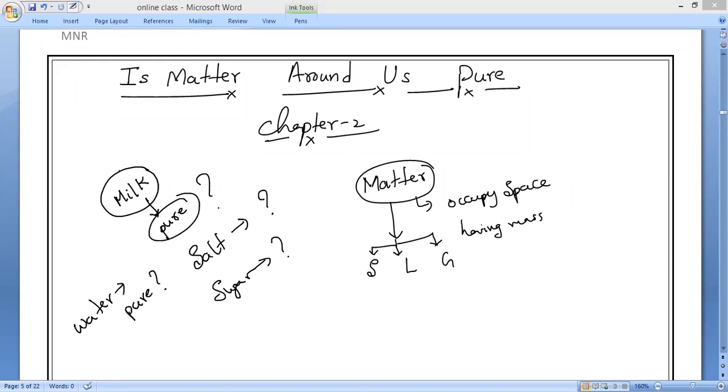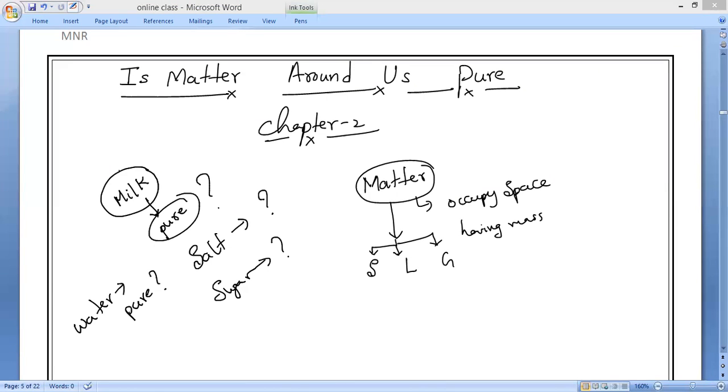But this is not the common pure which we use in our daily life. In chemistry, in our class 9 chemistry Chapter 2, Is Matter Around Us Pure, the pure which we are going to use here is entirely different from the one in general life.